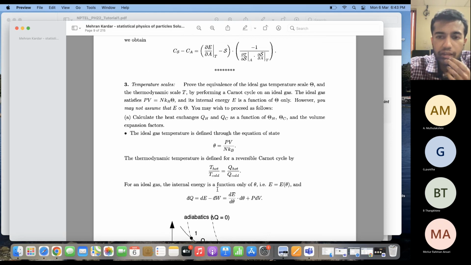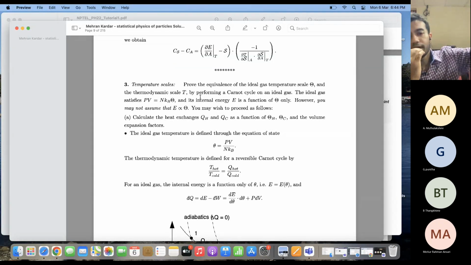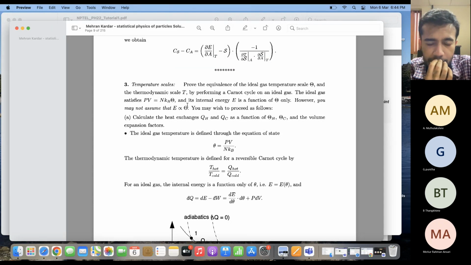So the question here is that in a Carnot cycle, if you have an ideal gas, then you have a particular temperature scale, which is theta, and the Carnot cycle has a thermodynamic temperature scale T. So there are two types of temperature scales, theta and T. Now, if you perform the ideal Carnot cycle on an ideal gas, you will see that these two temperature scales, theta and T, are the same. So this is what we have to prove.